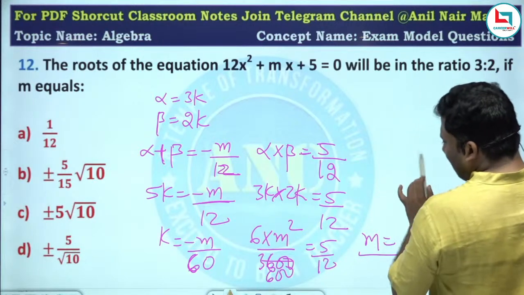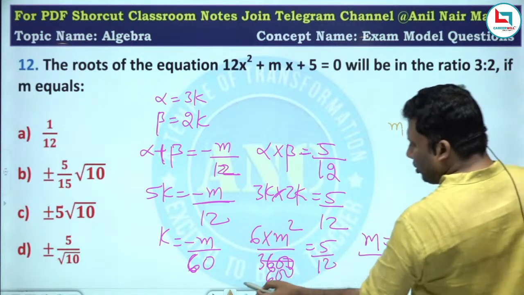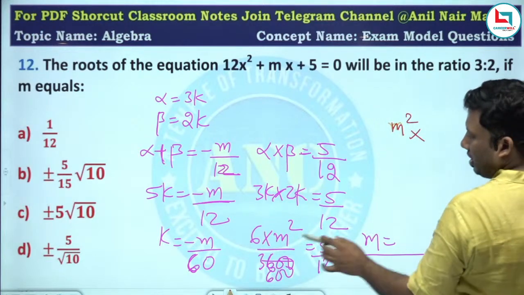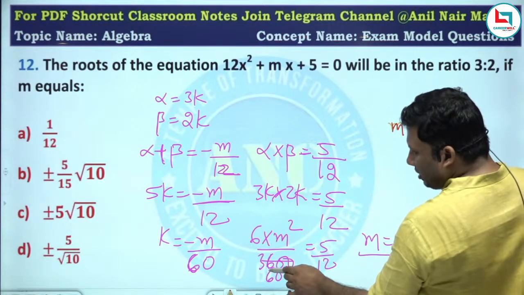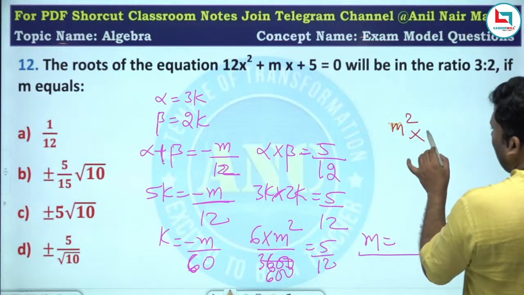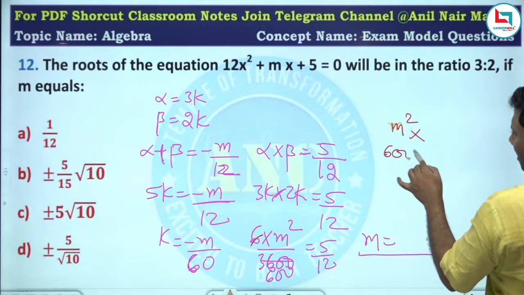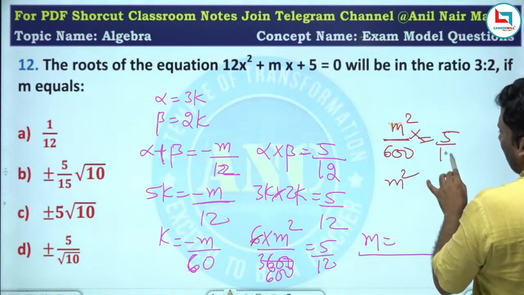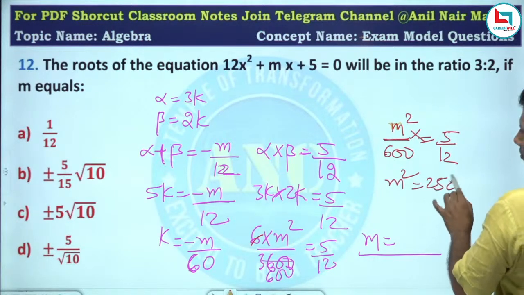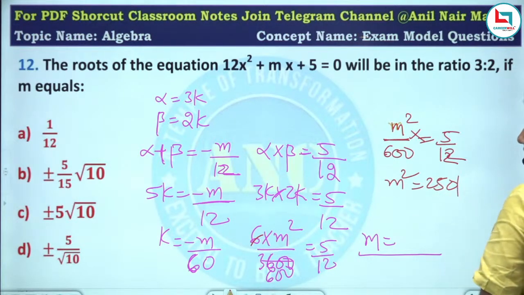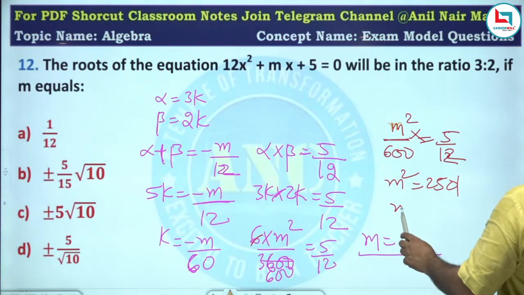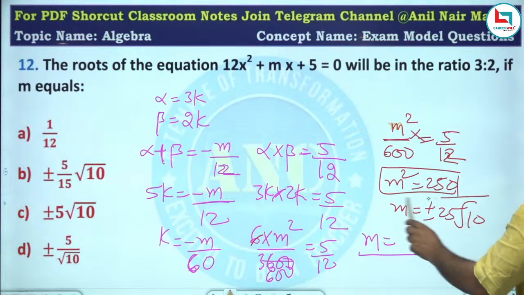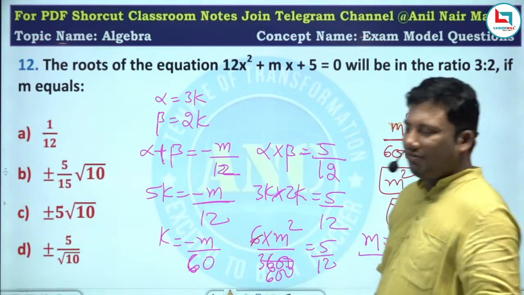So what is the answer that we got? 6 into 3600, that is 600, m square by 600 is equivalent to 5 by 12. m square is equivalent to 250. Check how much it is. So m is plus or minus 25 root 10.